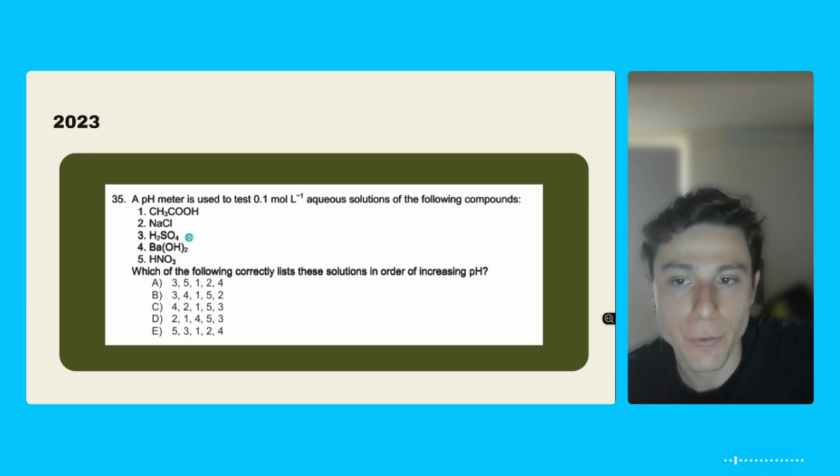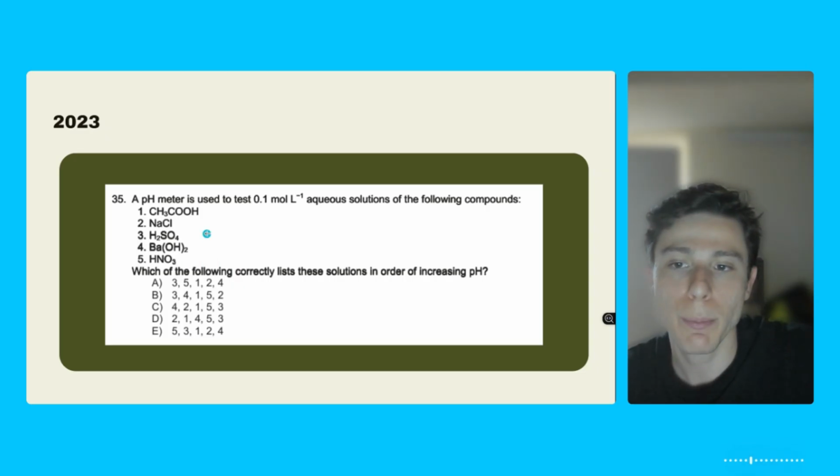After that, we're going to have the sulfuric acid. It's a very strong acid, and then we're going to have a base. Okay, so this is a very strong base. By just plotting this, you can already predict that this will be the highest. So this will be at the very end of the queue, probably letter A or letter E. Right below, we're going to have another acid that is very strong as well. But the question is, which one should we put first?